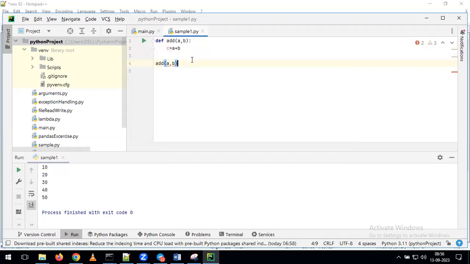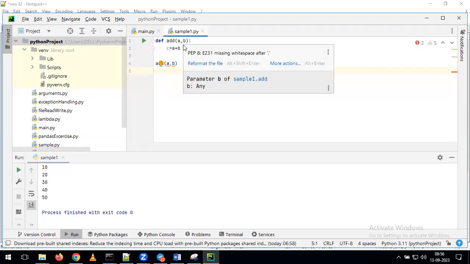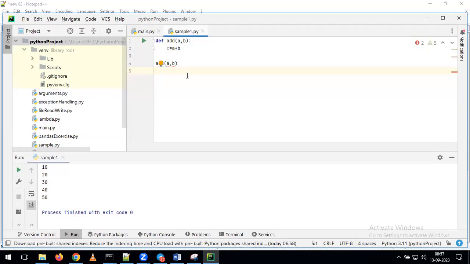Now tell me, if you remember in the previous classes we discussed, whenever you write a function with the help of arguments, what do we call it? We call it a function with arguments. We can also write a function without arguments.